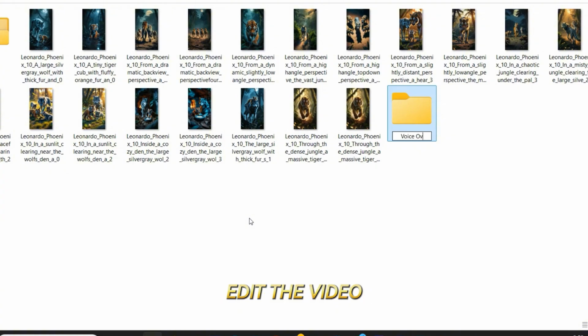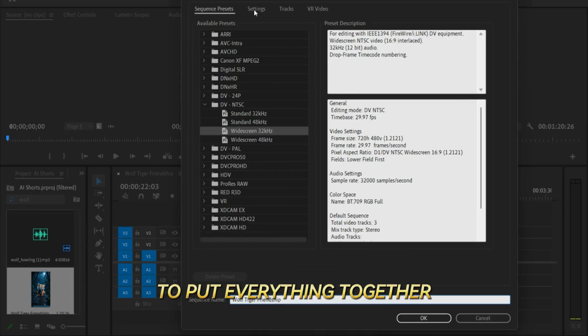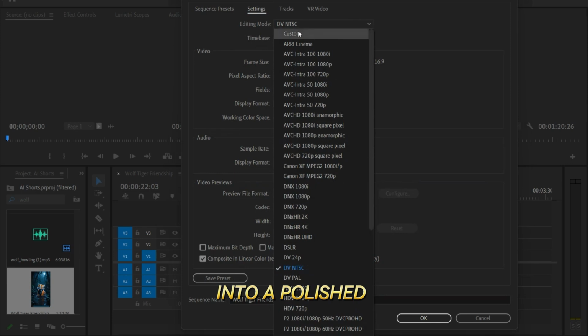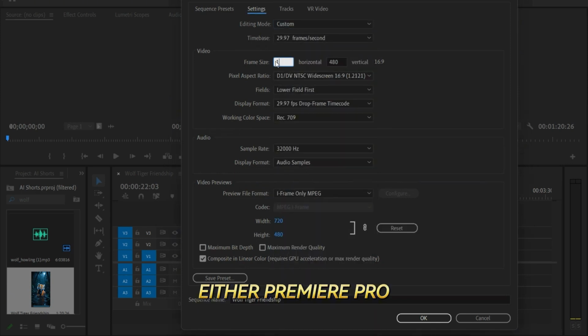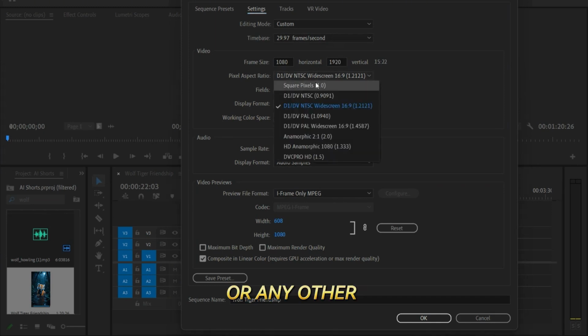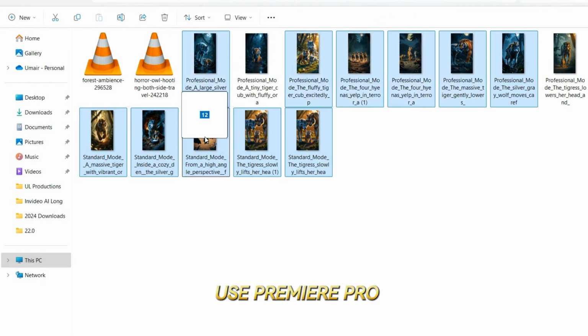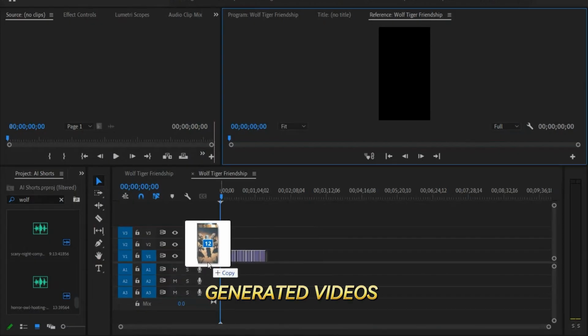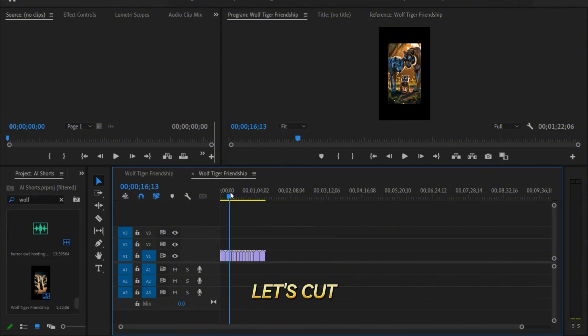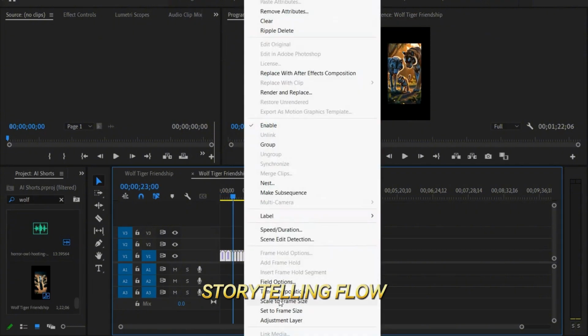Final step is to edit the video. Now, it's time to put everything together into a polished video. You can use either Premiere Pro, Filmora, or CapCut, easy and free, or any other video editing software that you have. I am going to use Premiere Pro. Import your AI-generated videos into the timeline. Let's cut and arrange clips to match the storytelling flow.